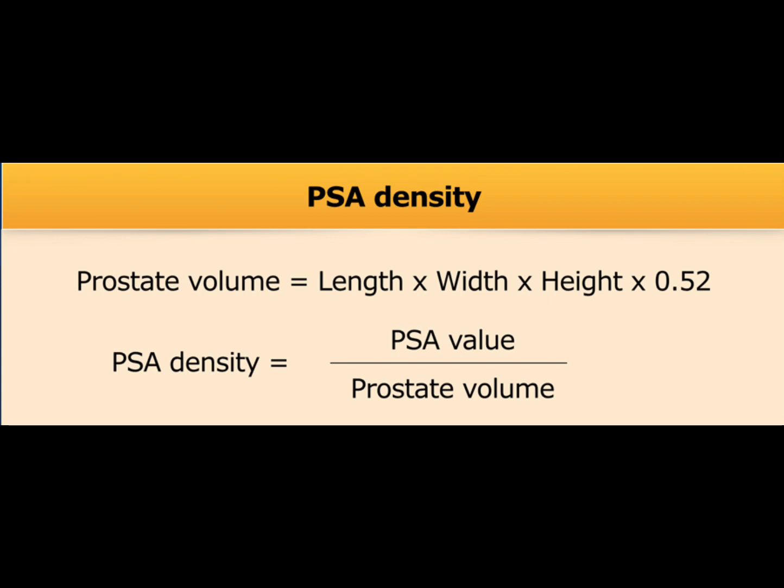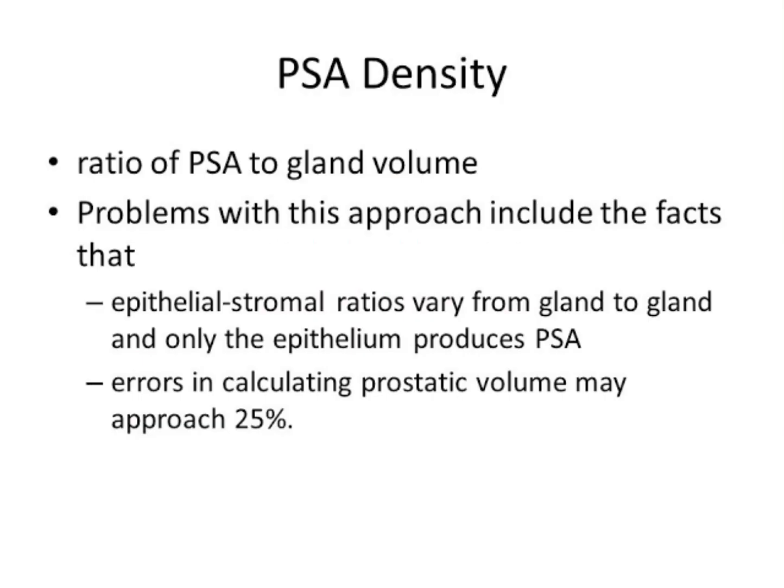The prostate volume is calculated by the ellipsoid formula: height multiplied by width multiplied by length multiplied by 0.5. When the PSA density is more than 0.15, we label the patient as suspicious for CA prostate. When it is less than 0.15, it is a benign condition.